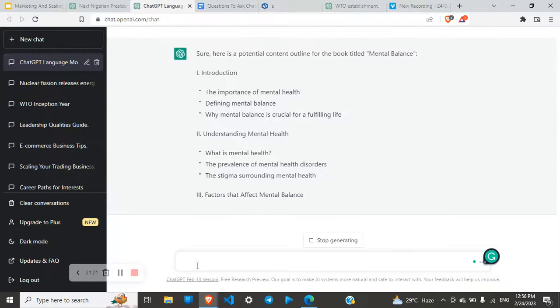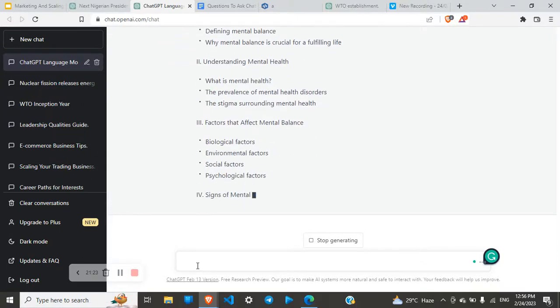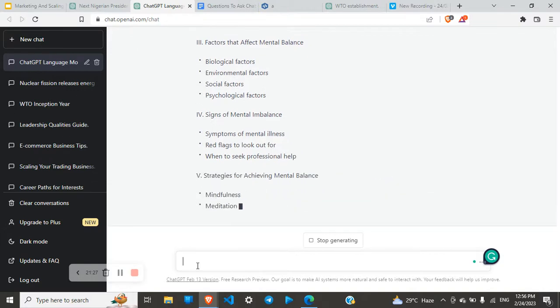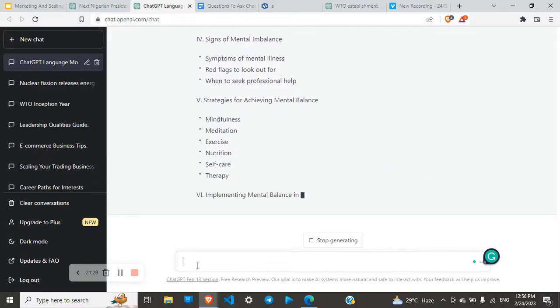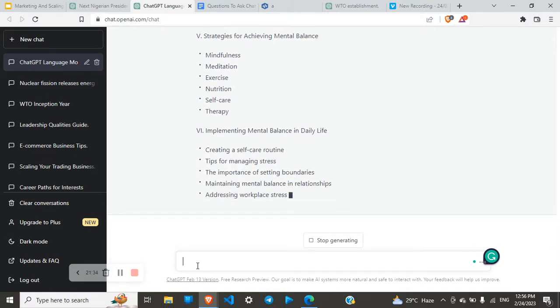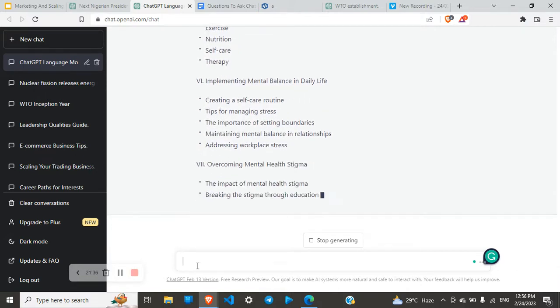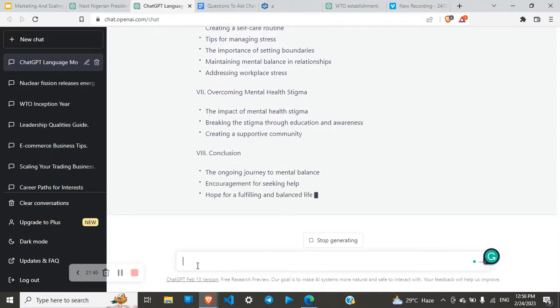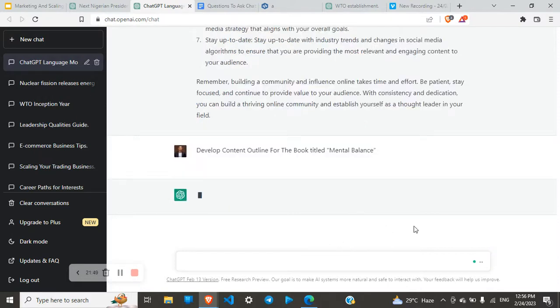Understanding mental health is the second aspect of the outline. Then factors that affect mental balance, signs of mental imbalance, strategies for achieving mental balance, including mindfulness, meditation, exercise, nutrition, self-care, therapy. Then implementing mental balance, overcoming mental health stigma, and the conclusion. This is a content outline for a book, and you can regenerate it if you don't like it, and it will start all over again.